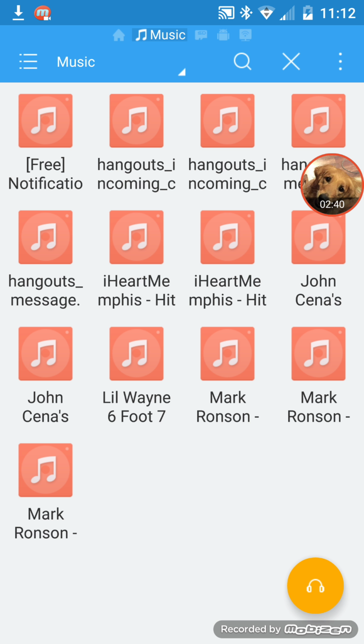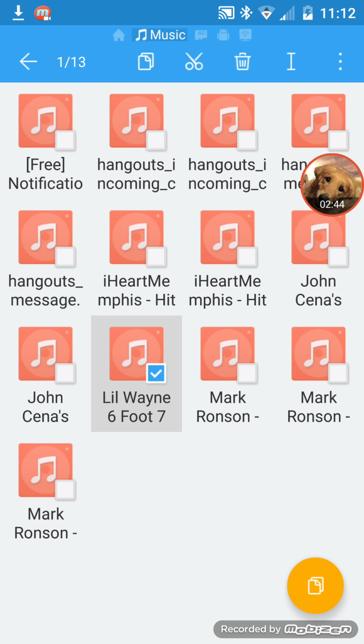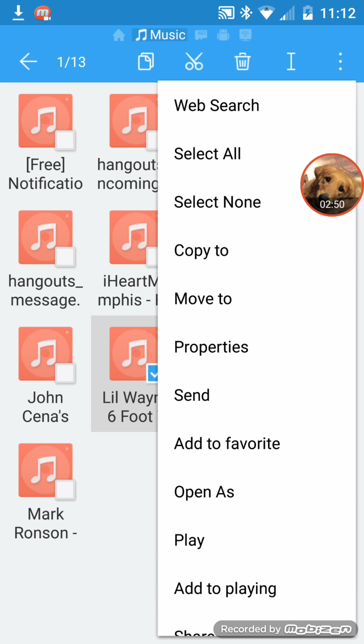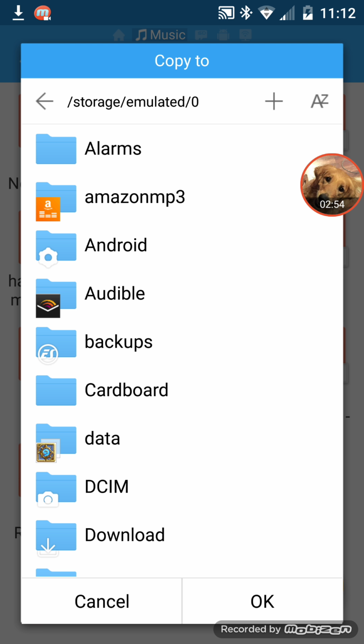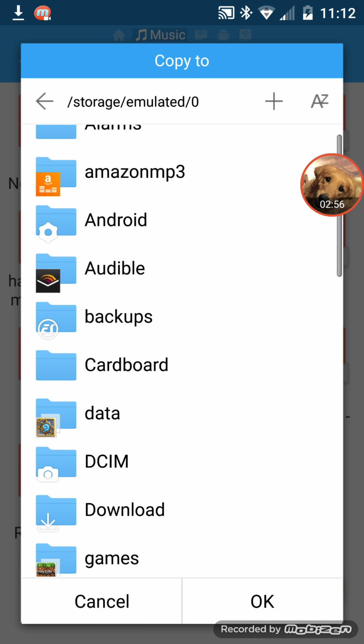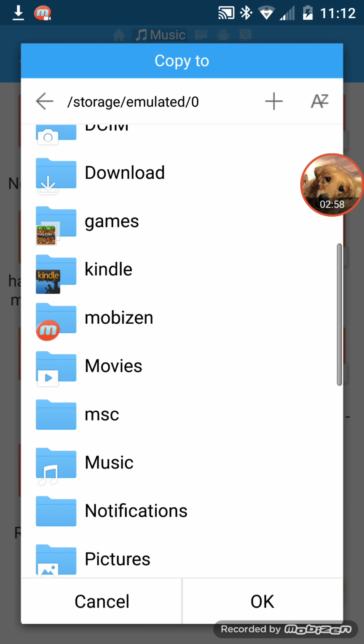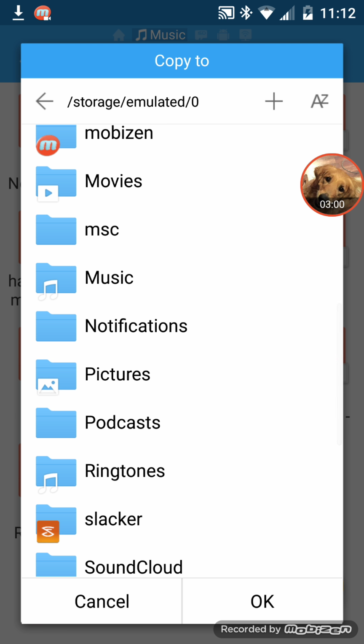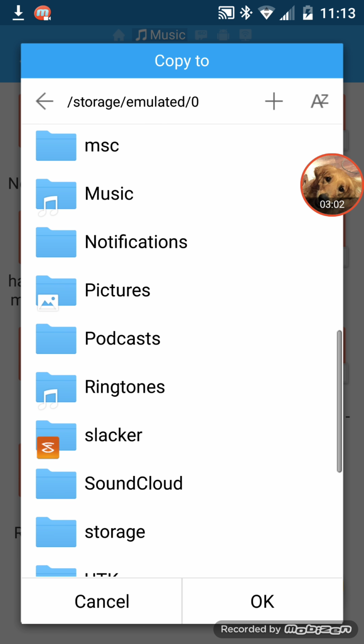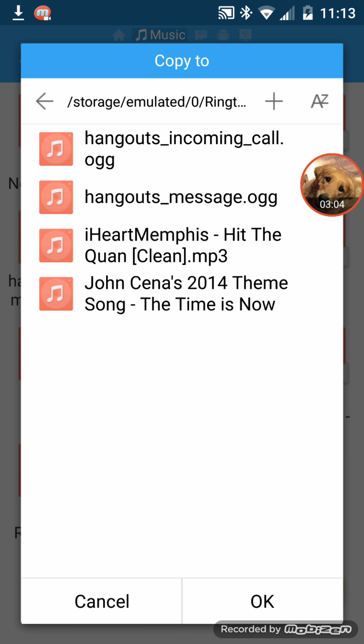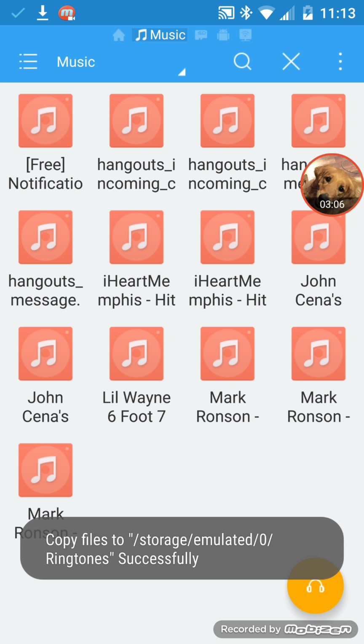music and find the song that you downloaded. Since I downloaded this, I'm going to hold on it. Make sure you don't hit that arrow. You're going to hold like near the left corner. Click on this little three dots in the right corner and go down to where it says copy to. Once you do that, you're going to want to look for notifications. And then I'll show you the ringtones. You're going to click on ringtones and you're going to want to OK.